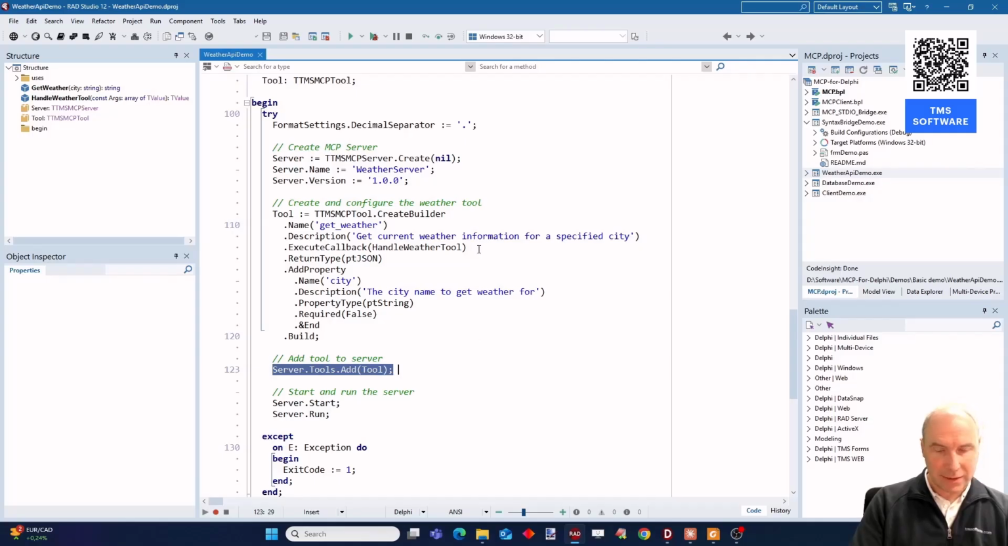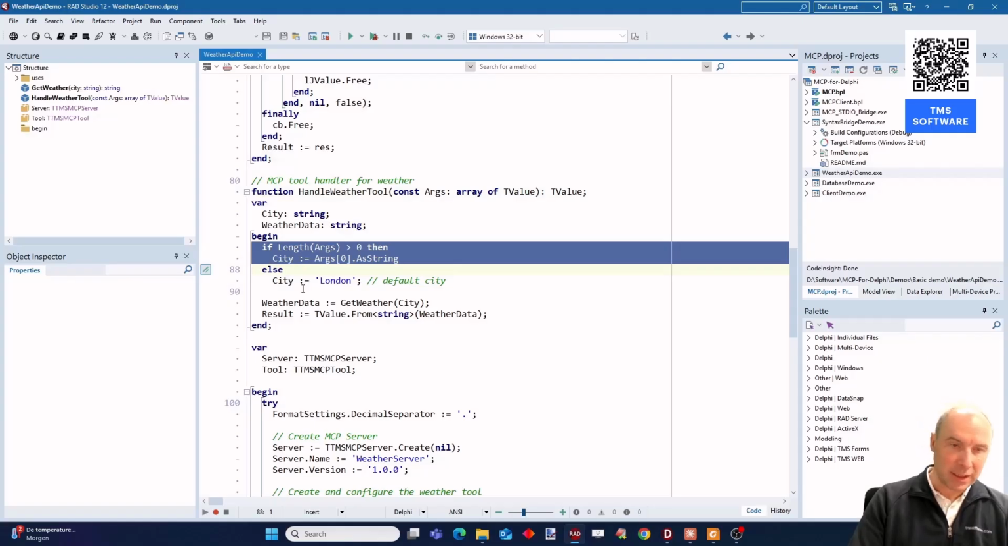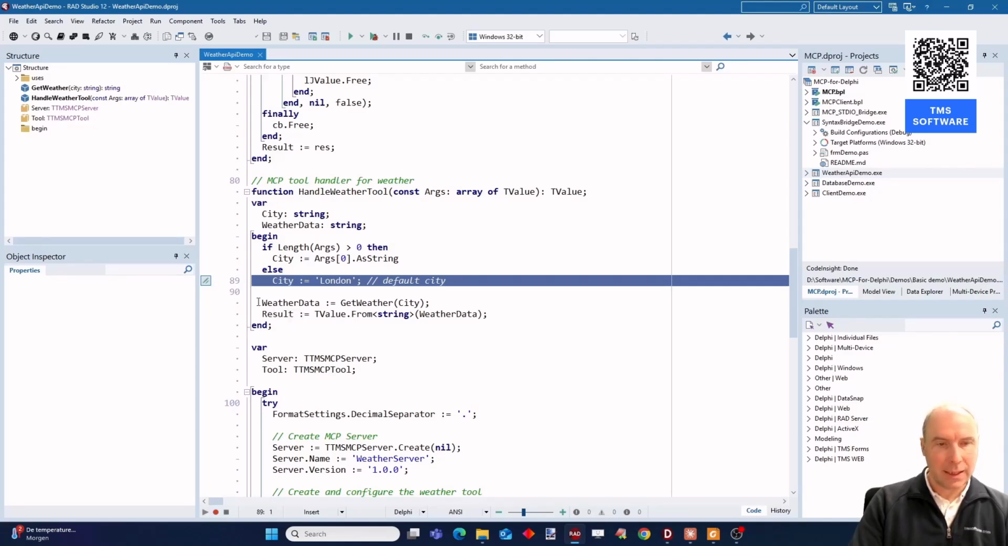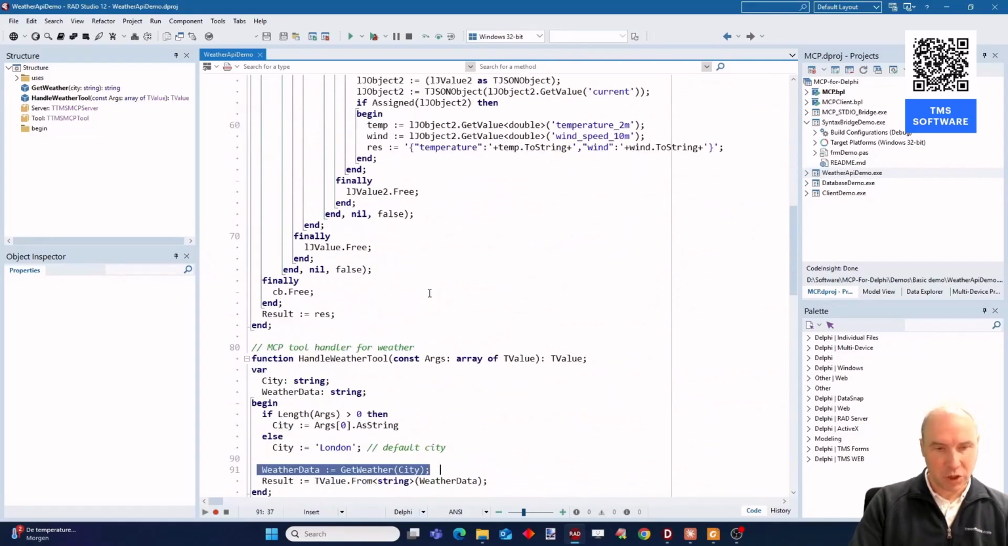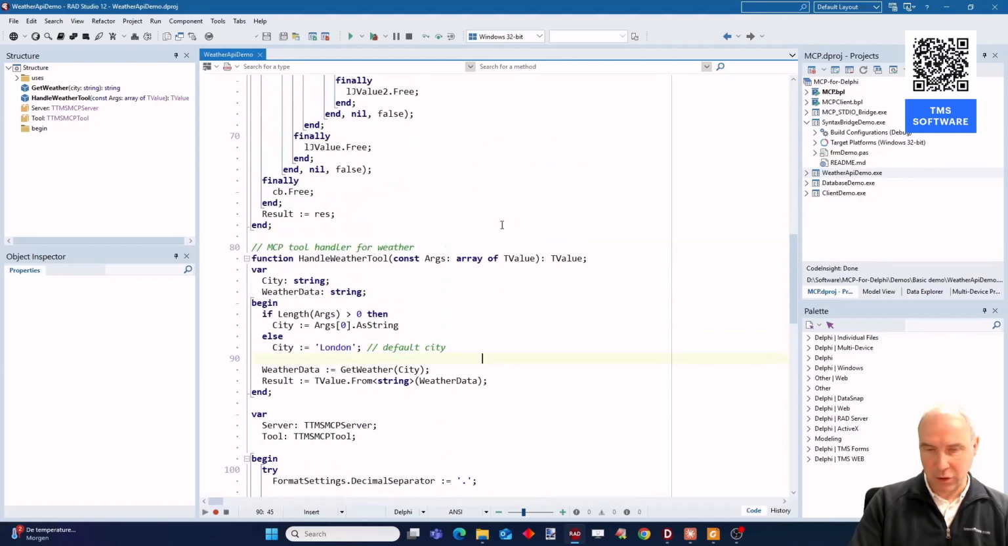Then of course we need to have a look at the handler. So here the handle weather tool is the function that is called when our LLM needs it. You can see here that I'm grabbing the first argument. If it does not pass arguments, which it shouldn't do, but just in case, we set it to a default city. We get the weather with the exact same function as in the function calling demo. And here you see how the result is returned.